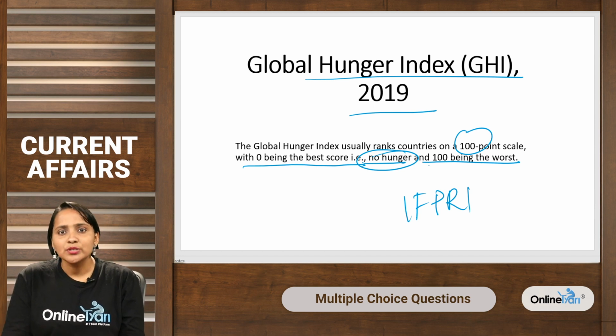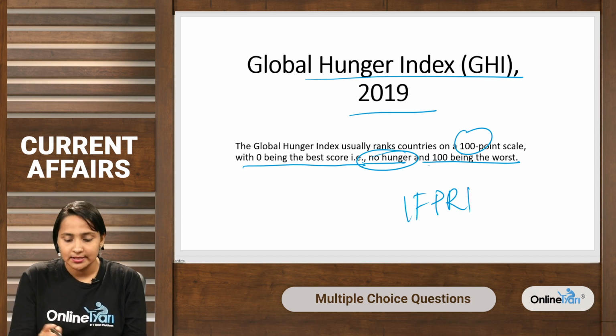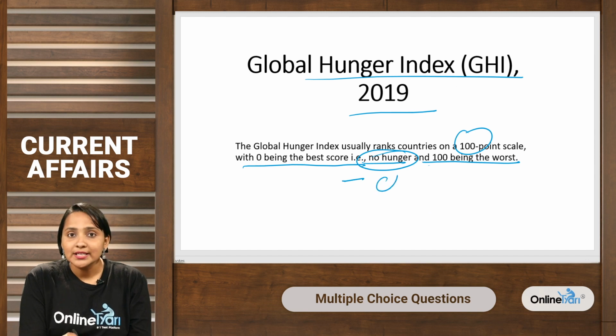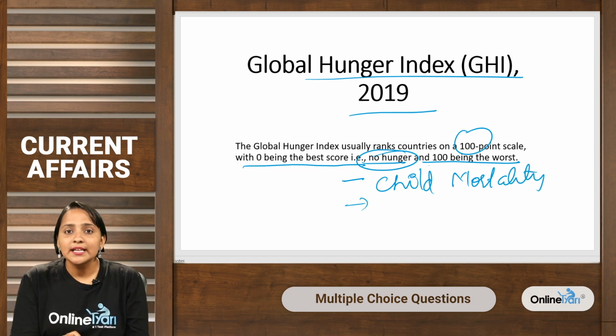The GHI scores are usually based on a formula that captures three dimensions of hunger. That is, let's see the dimensions. First is child mortality. Second is insufficient caloric intake.